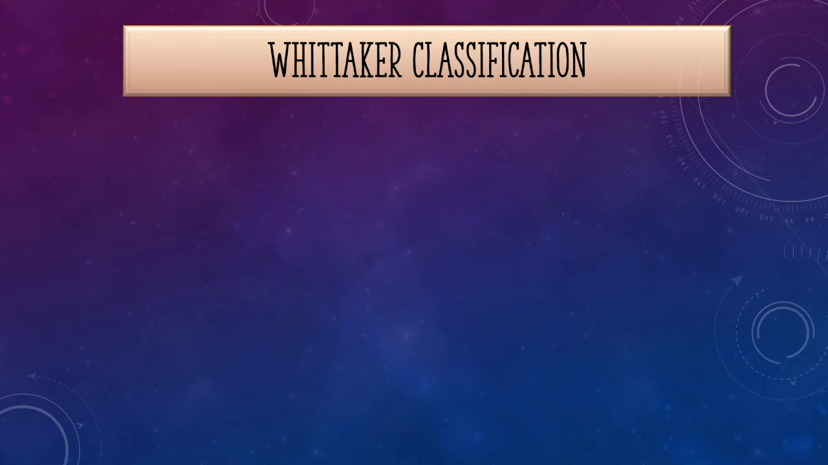And now we have arrived at the most important classification of all, so I will take some time to explain this in detail. This classification is known as the Whittaker classification, formed by Whittaker, also known as the five-kingdom classification. Whittaker observed all organisms. They can be prokaryotes or eukaryotes. Prokaryotes are unicellular. Eukaryotes are both unicellular and multicellular.